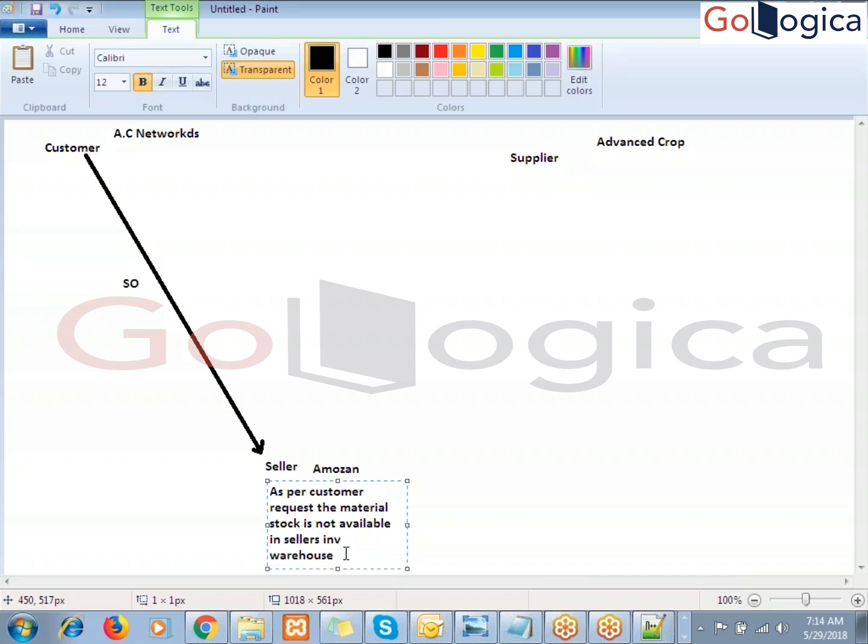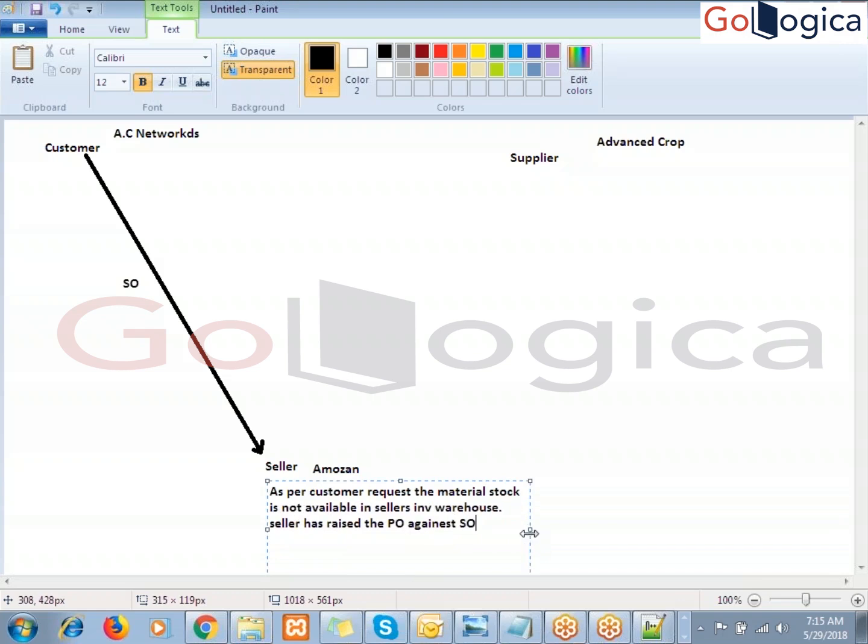So what will they do now? The seller raises a purchase order, a PO, against the sales order. Got it? I hope you have understood this.